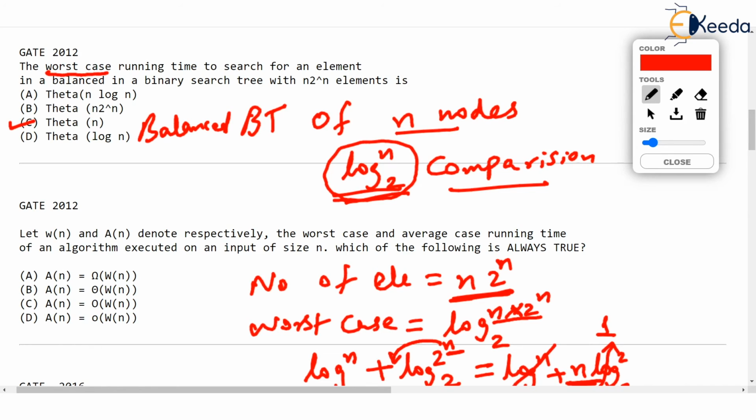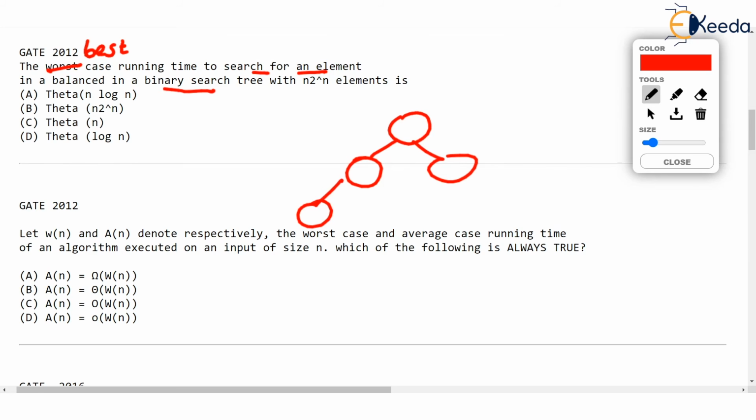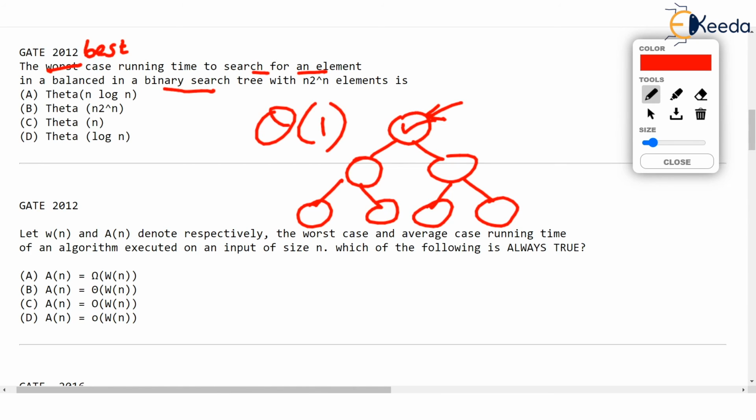By the way, before we leave this question, what if they had asked, what is the best time instead of worst time? Best running time to search for an element in a balanced binary search tree. You just check, best time always will be O of 1. Because if the binary tree is balanced and we are searching for something, however many elements the binary tree may have, maybe whatever we are searching is directly found in the root. Then we will stop our search, isn't it? So in the best case, it will be theta 1. But they were not asking about the best case, they were asking about the worst case.